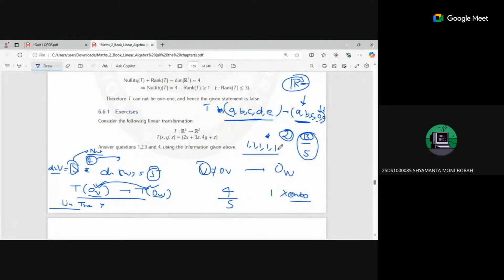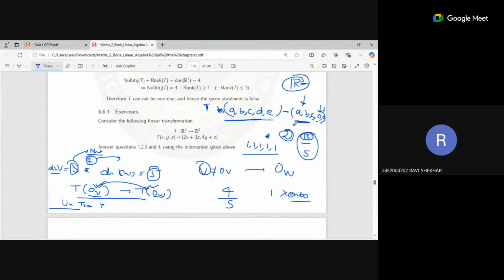Exactly. In that case, sir, this is just coming to my mind, why don't we include this condition also, T of V equal to 0, that zero is mapped to zero? Is 0 to 0 mapped or not? Yes, sir. Why do we never talk about that condition? We only talk about addition and scalar multiplication just to prove the transformation. Why are we not talking about it here?